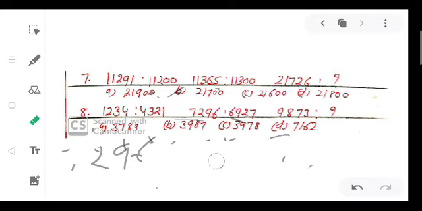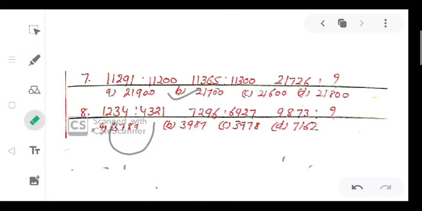With 1234, we have made the greatest number 4321. But with 7296, we are not making the greatest number, we are only changing the order. Greatest number we are not able to make. So last is becoming first, then second same, third same, and fourth goes to the last position.